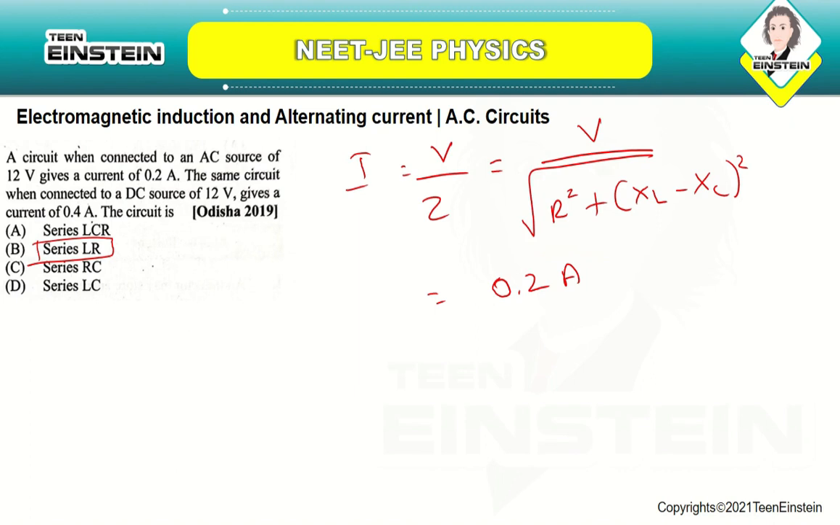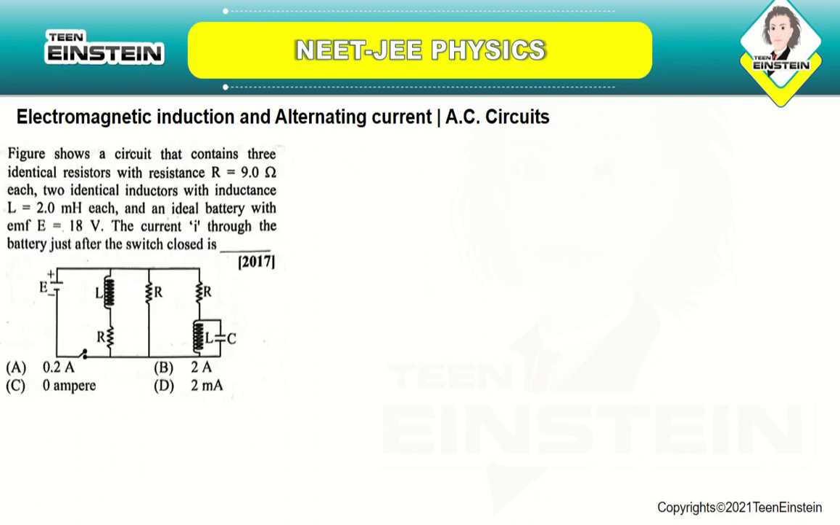Okay, it's a very simple question, just making use of the logic. Let us now move on to the next question. The figure shows a circuit that contains 3 identical resistors with resistance R equal to 9 ohm each, 2 identical inductors with inductance L equal to 2 mH, so it is millihenry each, and an ideal battery with EMF E equal to 18 volt.